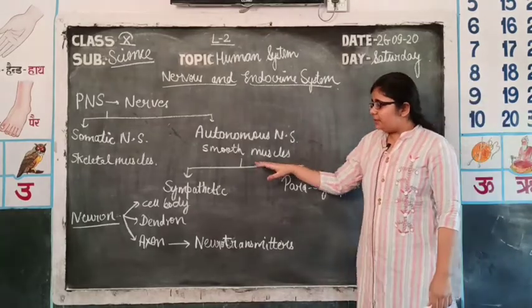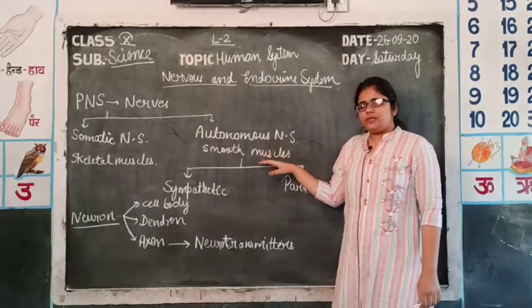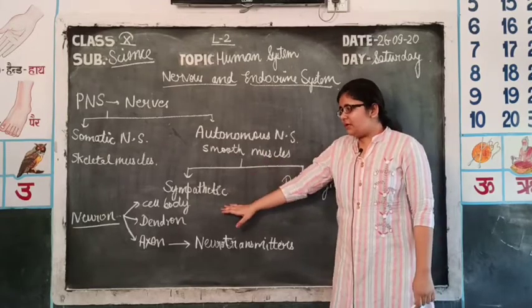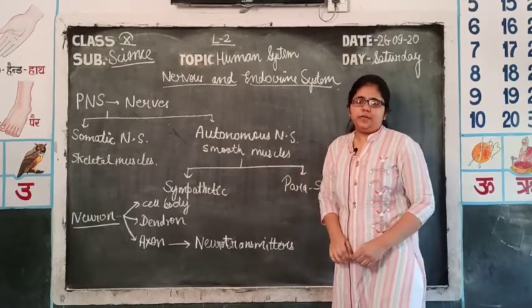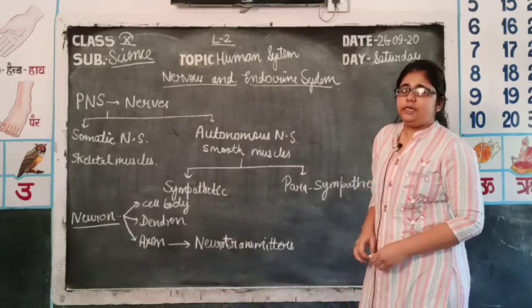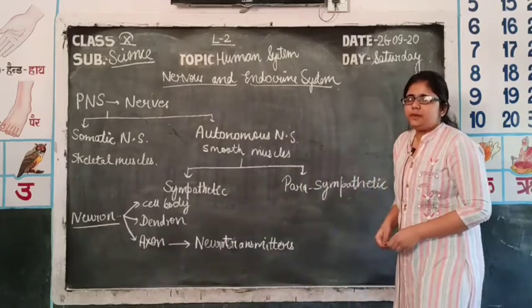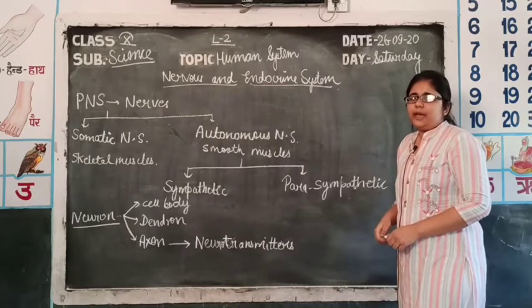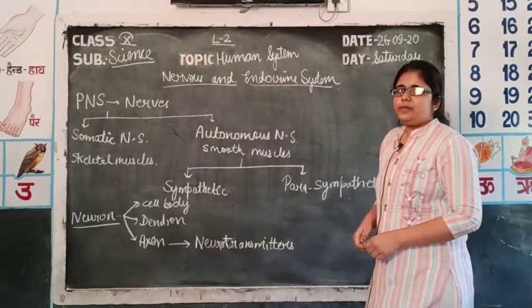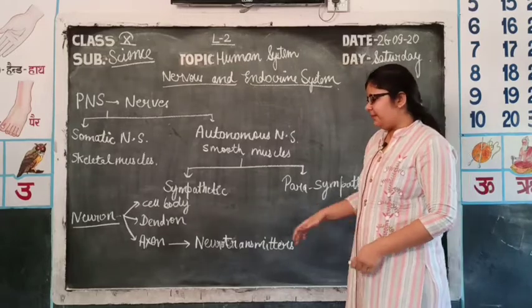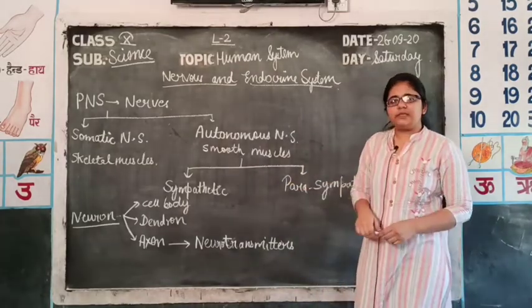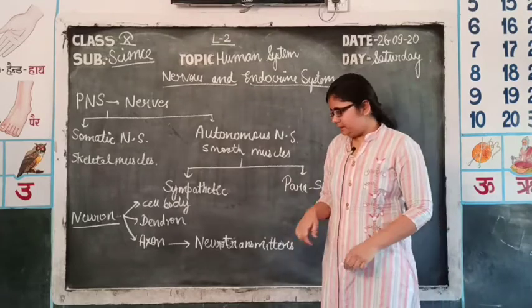So, again, the autonomous nervous system is further classified into two parts. First of all, the sympathetic nervous system. The sympathetic nervous system needs more energy. It is the part of the nervous system which gets activated during emergency situations, when a person is frightened or feared by some external stimuli. Then the sympathetic nervous system gets activated.